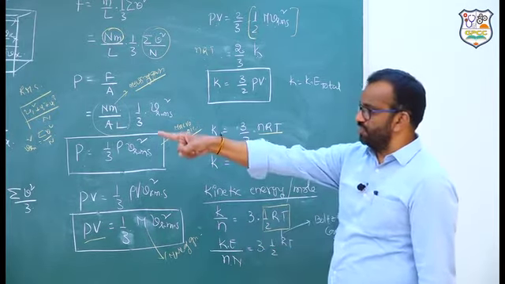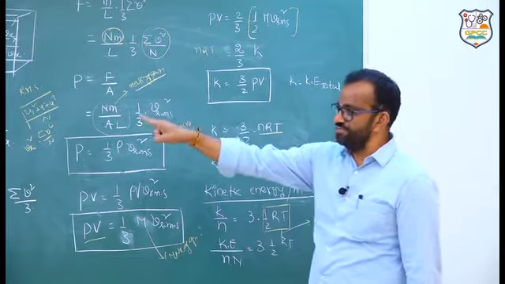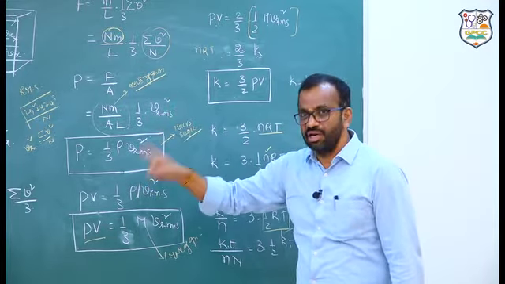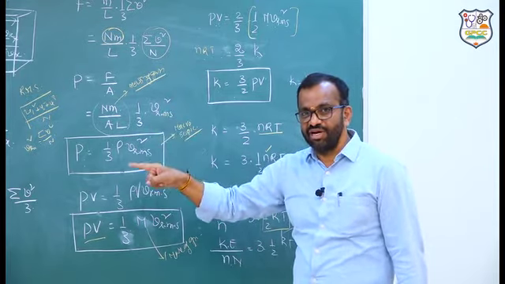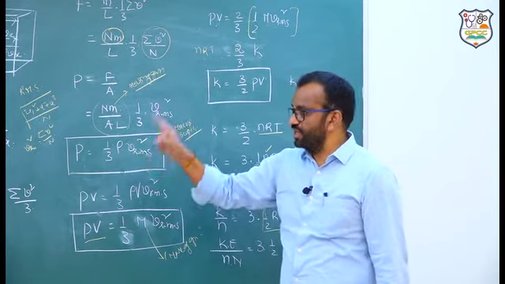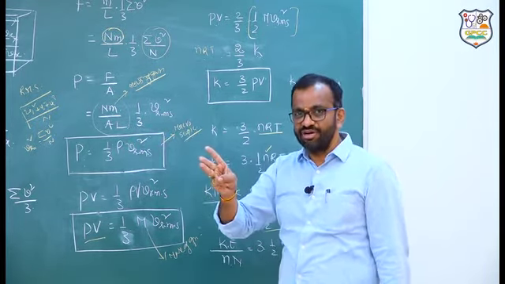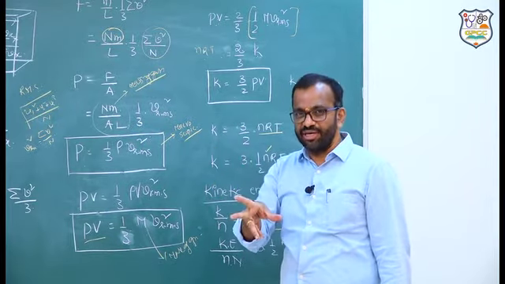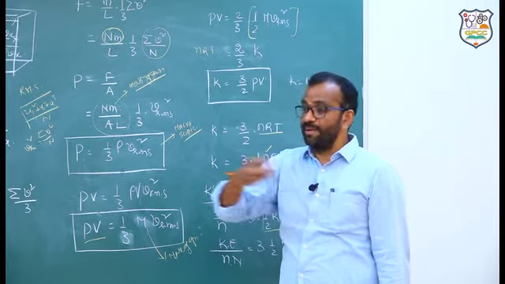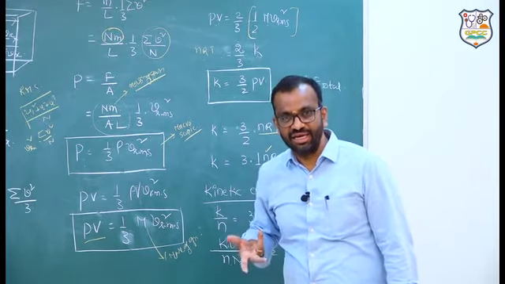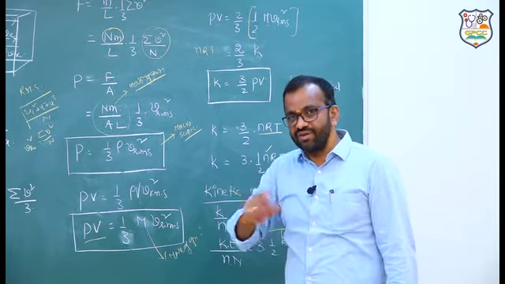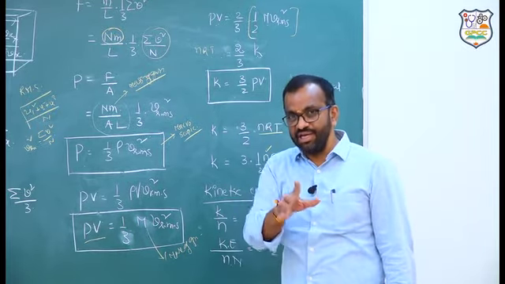We used how many variables? Vx, Vy and Vz. All the 3 are linear motion or rotatory motion? All 3 are linear motion. How many degrees of freedom? 3 degrees of freedom: Vx, Vy, Vz. 3 degrees of freedom means it is which gas? Monoatomic gas. Monoatomic gas moves liberally. There is no fixation for that, so that is the reason why it doesn't have any rotatory energy. It doesn't have any oscillatory energy. It has only linear energy.